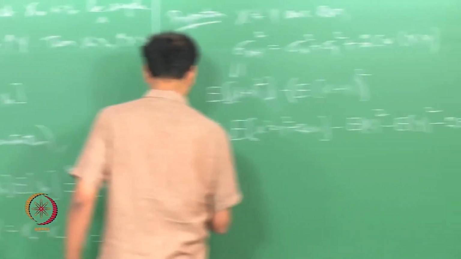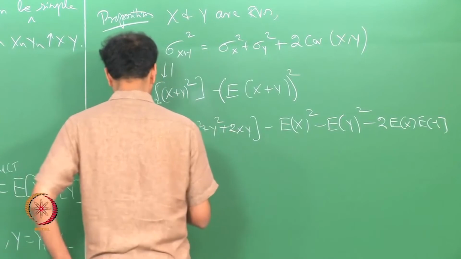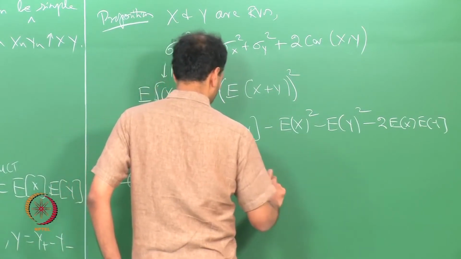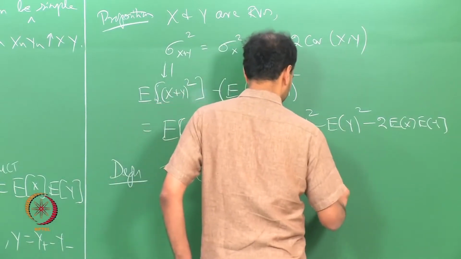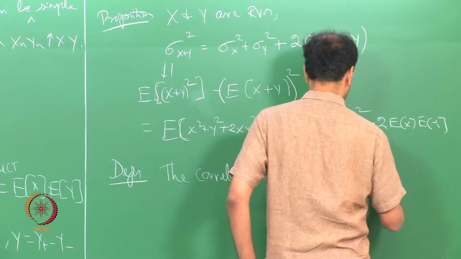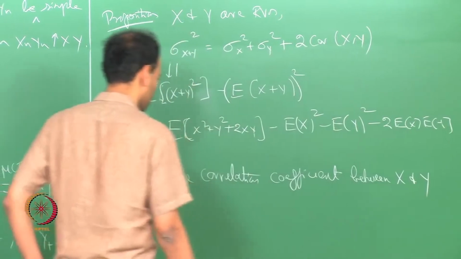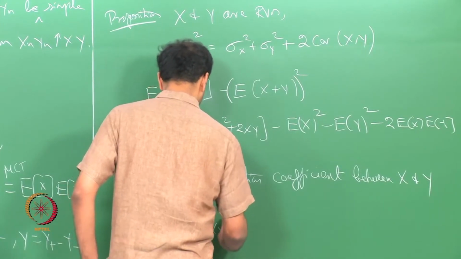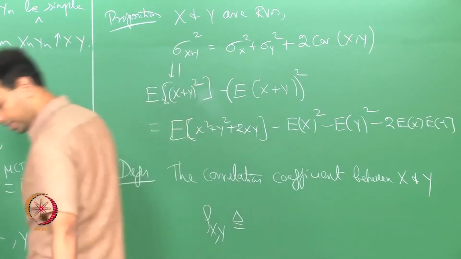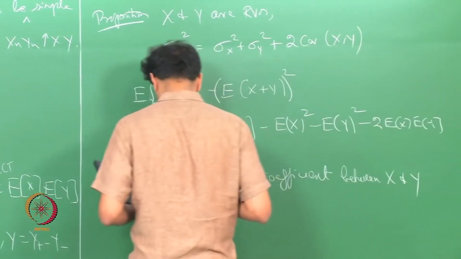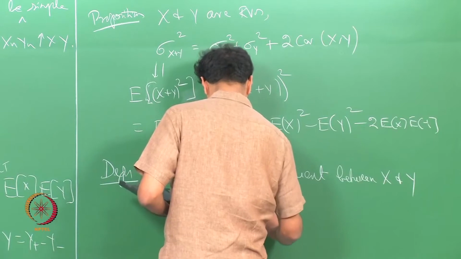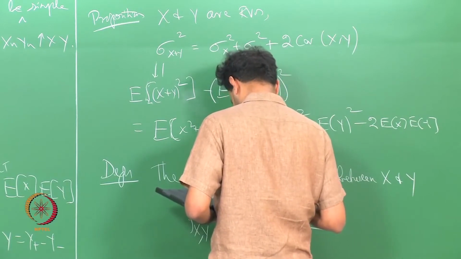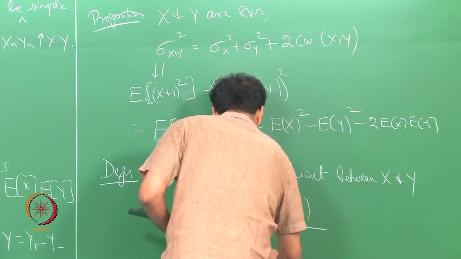I want to make another definition. The correlation coefficient between x and y, or y and x, it is all the same, is defined as rho x comma y is equal to covariance of x comma y divided by sigma x sigma y.